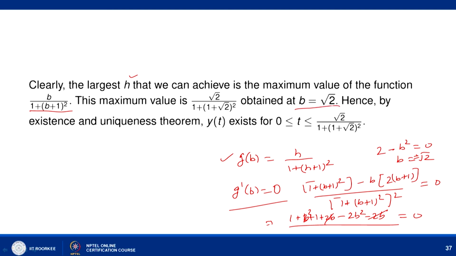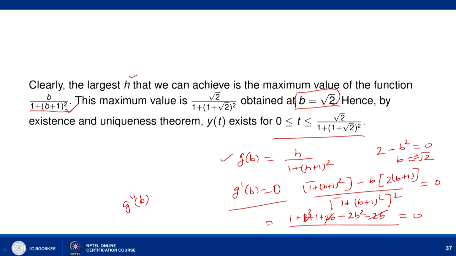So, it means that this can be maximized if we take b equal to root 2. You can check that g double dash b is negative for this value. So, we can say that the maximum value of b upon 1 plus b plus 1 whole square is achieved for b equal to root 2. If we put b equal to root 2, the maximum value of this quantity is given by root 2 upon 1 plus root 2 whole square.